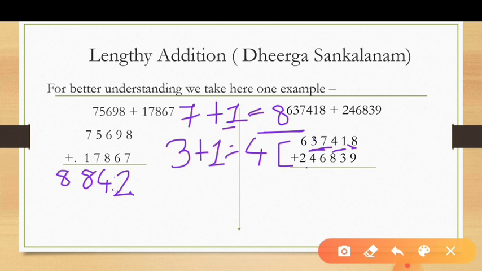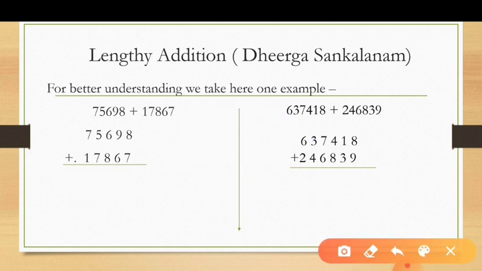17. So here you want to write 7 and do plus 1 in 4. Why 4? 3 plus 1, 4. Means 4 plus 1, answer comes 5. Now you find your last two digits. Okay. 5 and 7. Means your final answer is 8, 8, 4, 2, 5, 7.